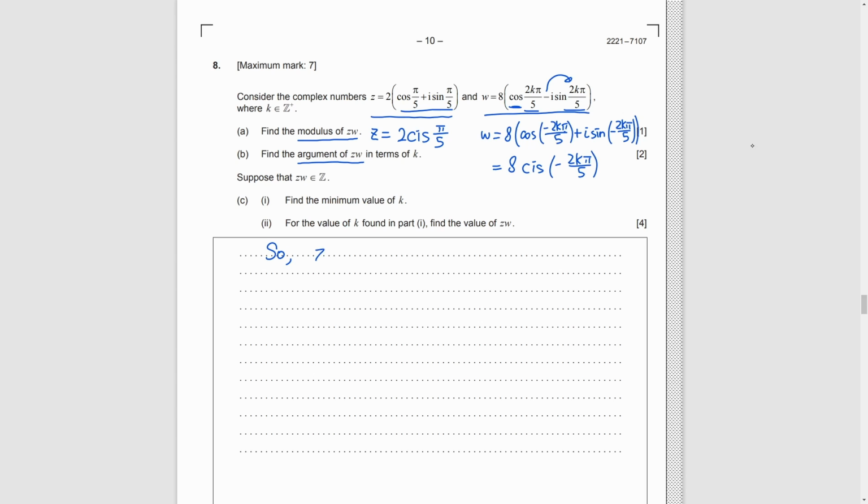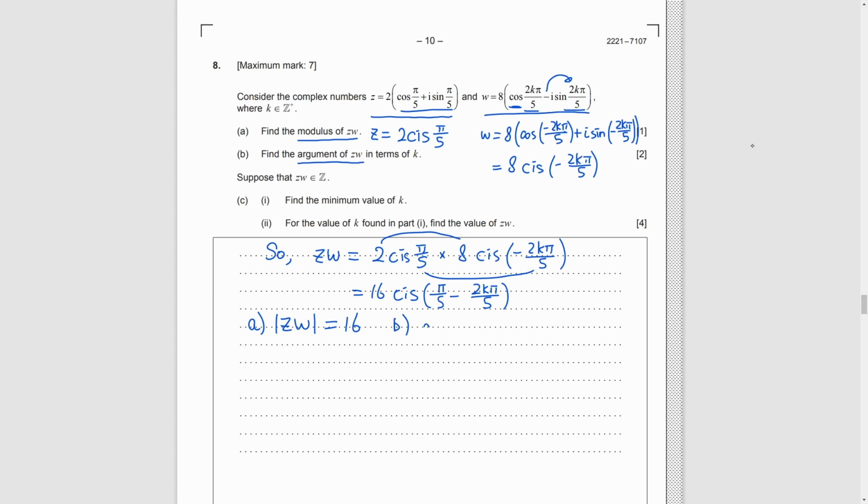After changing z and w to polar form, everything is easy. The product zw is just multiplying the numbers in front of cis and adding the angles inside cis. So, the modulus of zw is 16 and the argument is pi over 5 minus 2k pi over 5.